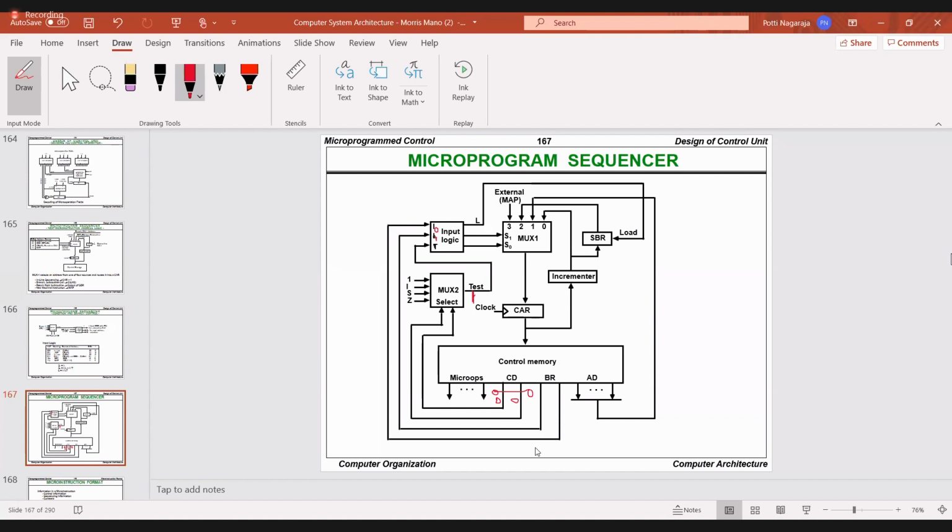So when BR is 0, 0, see here, I1 is 0, and I0 is 0, and this test value is nothing but 1. This test value becomes 1. Is it okay? So now see here, this is the input logic, okay? And based on the outputs of the input logic, we will select the particular input of the multiplexer, okay? Now I will show this.